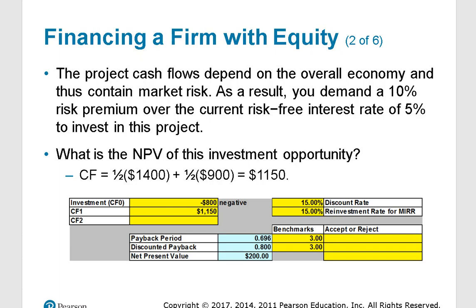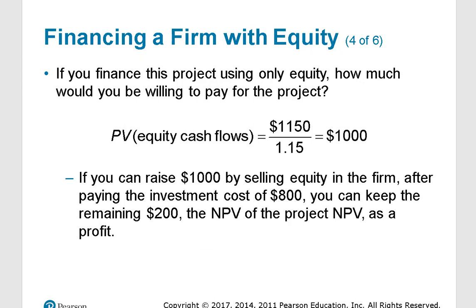So if this company does this project, they're going to increase the value of the company by $200. So the question is, what happens if they finance this with equity only? What is the present value of the equity's cash flows? If you find the present value of the $1,150 future cash flow, that's $1,000.